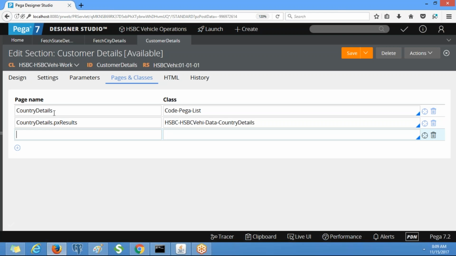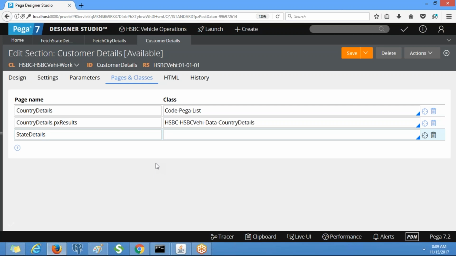What is the page we have given for states? The Obj-Browse parameters: state details, right? So this page will be created on the clipboard by referring to which class?